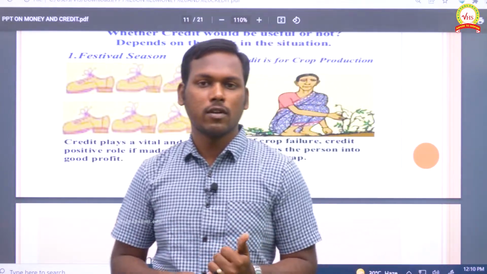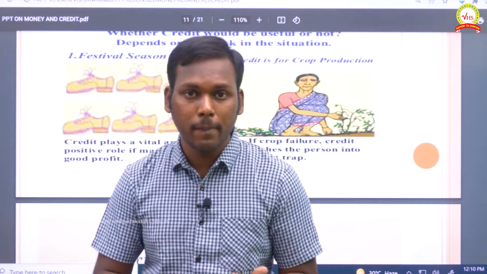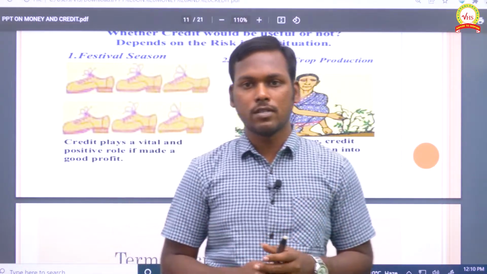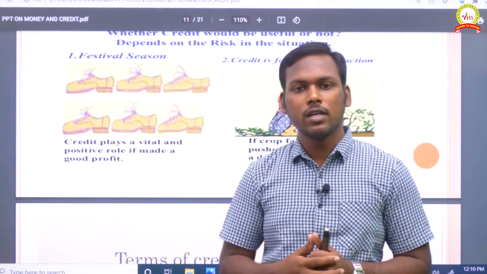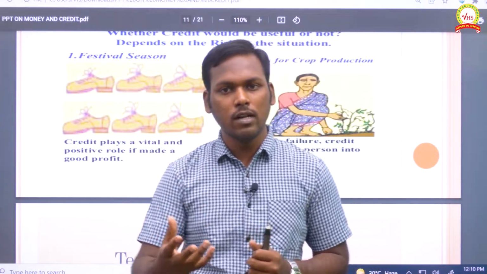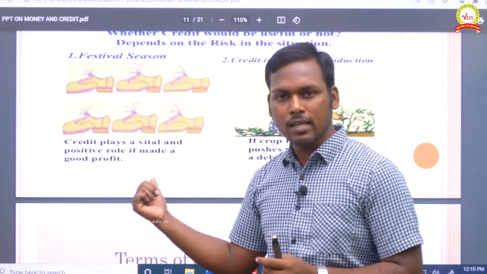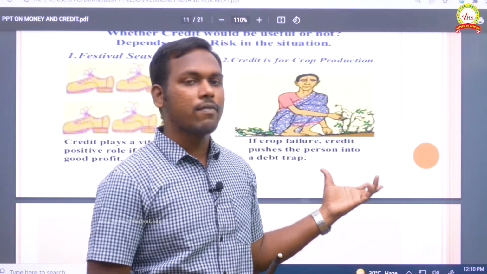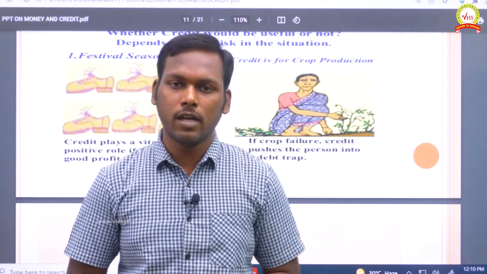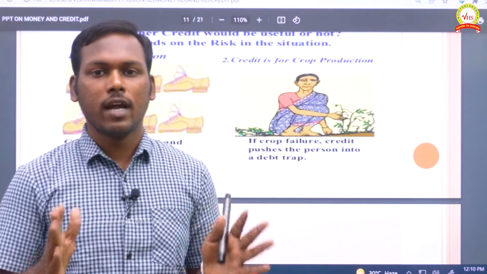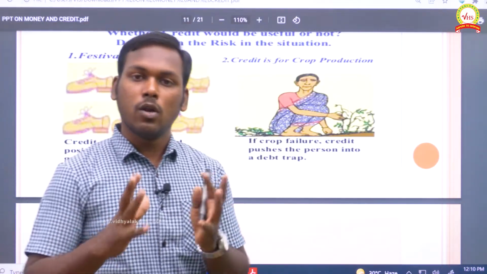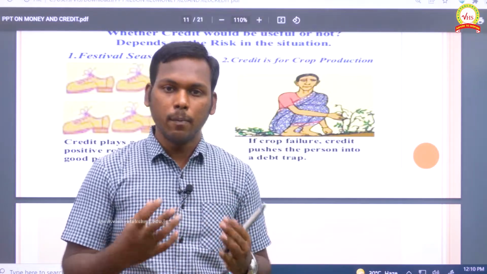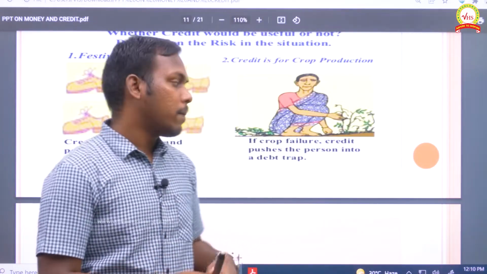So loan is for the developmental activity of individuals. It is an economic activity which is very useful in the case of manufacturers like them, but in the case of agricultural purposes, they were caught in the debt trap. So this is all about loan activity. You can conclude loan activity is very vital and important if it is used in a positive way.